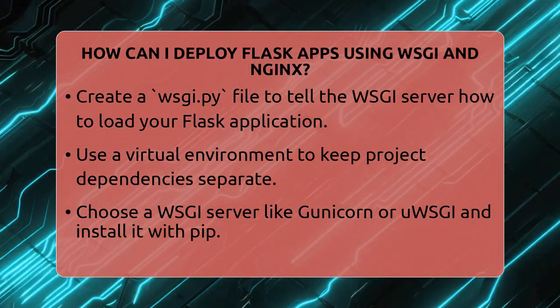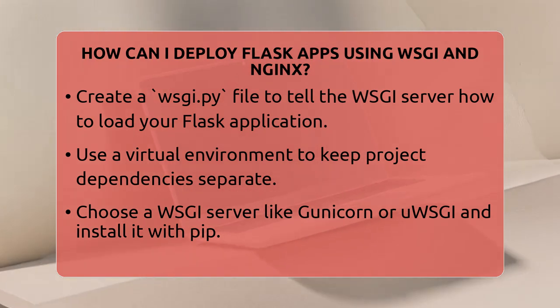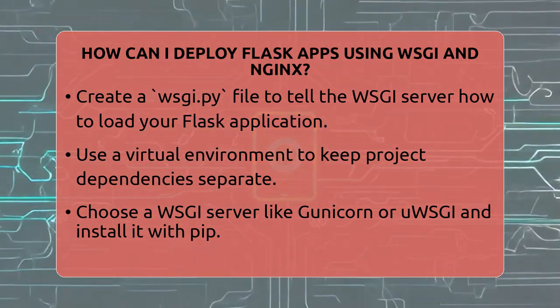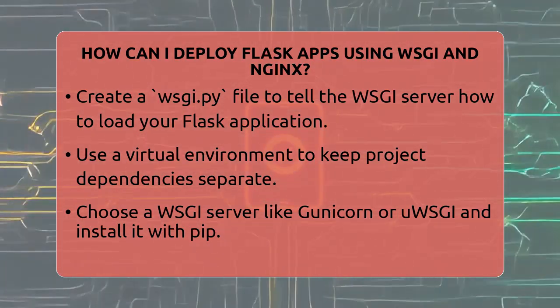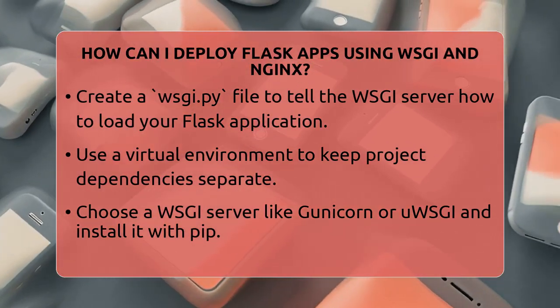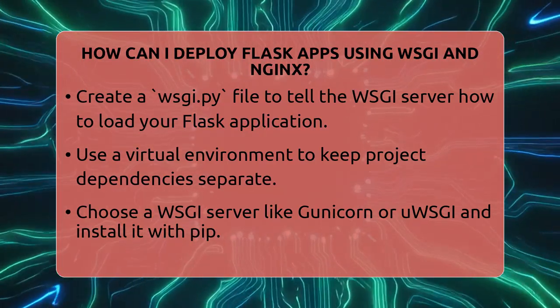Next, pick a WSGI server like Gunicorn or uWSGI. These servers run your Flask app and listen for requests. Install them with pip, like pip install gunicorn. Test your app by running Gunicorn with a command like gunicorn -w 4 --bind 0.0.0.0:8000 wsgi:app. This starts four worker processes listening on port 8000.